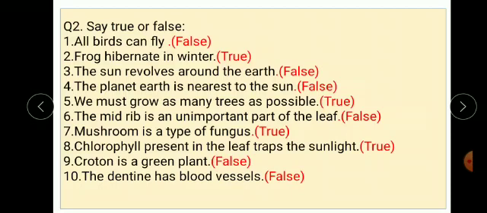Fifth one, we must grow as many trees as possible. Yes, that is true. Sixth one, the midrib is an unimportant part of the leaf. Here that statement is false. It is also an important part of the leaf.